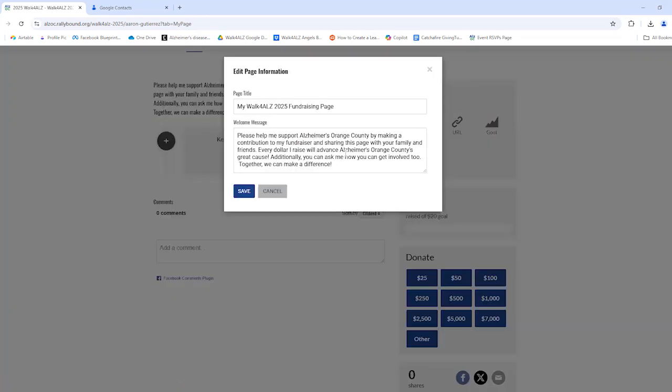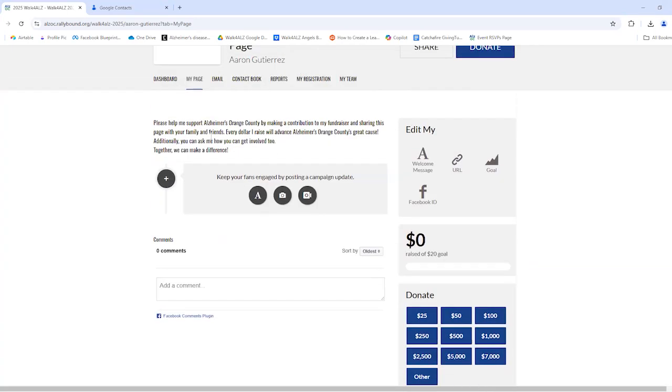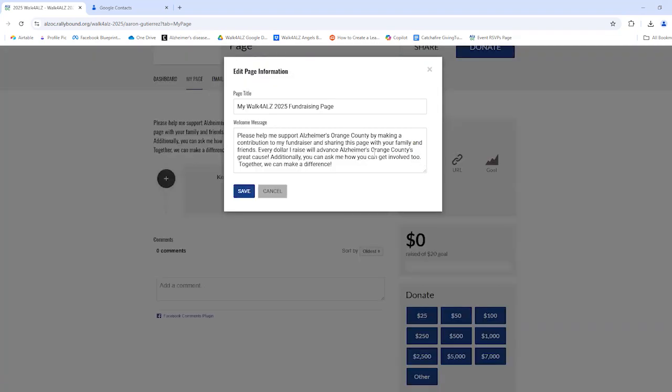Over here to your right, you can edit a couple of things within your page. So for example, your welcome message. This welcome message is the very first thing people see towards the top. Like for here, we just have a default one: Please help me support Alzheimer's Orange County, etc. You can modify that welcome message to whatever it is that you would like.